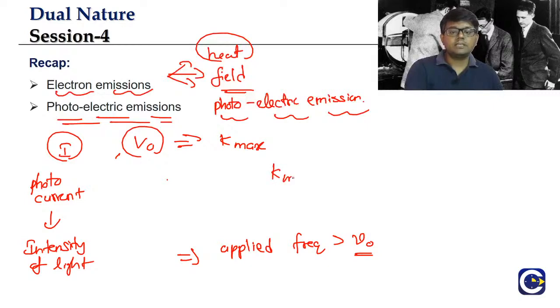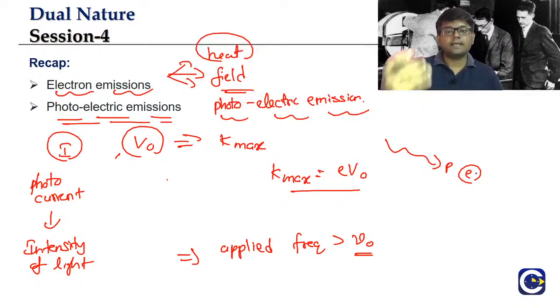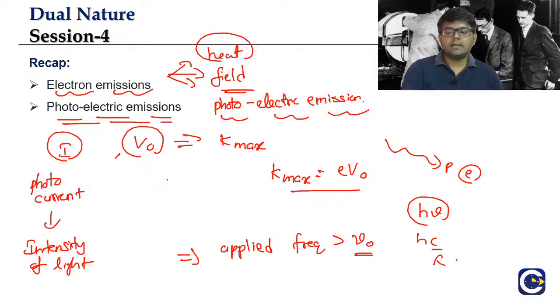What is the relation? Kmax is equal to e into V naught. So Einstein's theory proposed that a single photon will come and collide with an electron, where the energy of the photon is absorbed by the electron. Every photon will have how much energy? h into nu, or h into c by lambda.